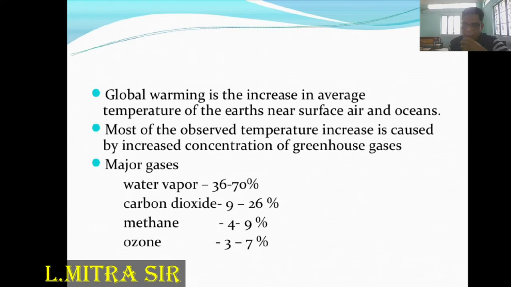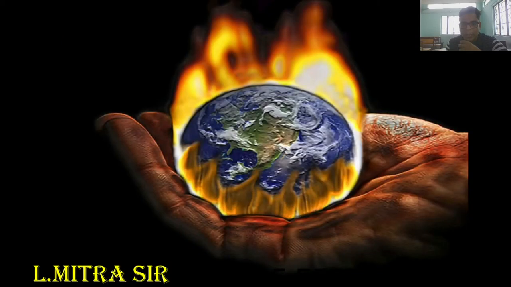So firstly we have to know what the greenhouse gases are: water vapor, carbon dioxide, carbon monoxide, sulfur dioxide, sulfur oxide, and nitrogen dioxide. These are considered the major greenhouse gases. Among them, water vapor and carbon dioxide are the main culprits of the greenhouse effect. In one diagram you can see our earth becoming much warmer than in previous decades or centuries.